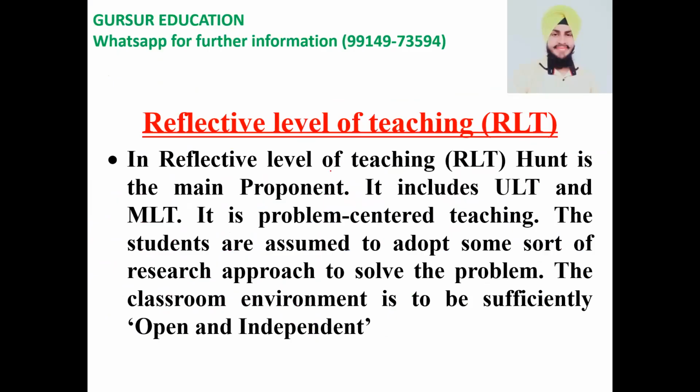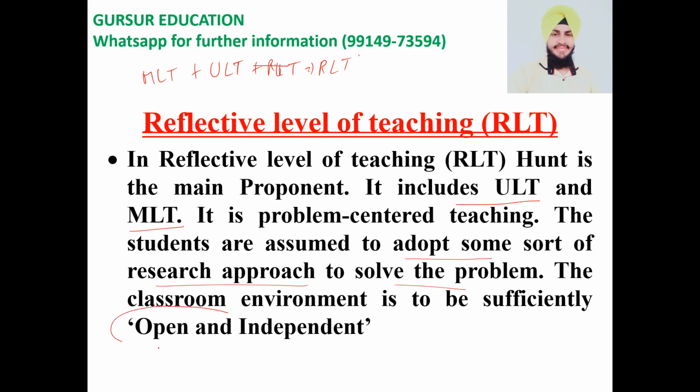So this is also the plus of ULT and MLT: memory level teaching plus understanding level teaching plus RLT makes RLT. We can write this as well, or you can write this as well. Okay. So that means the students have to adopt some kind of research approach to solve the problem.